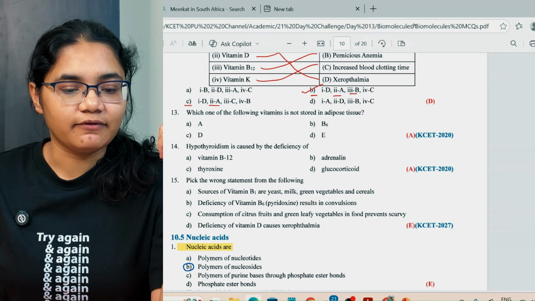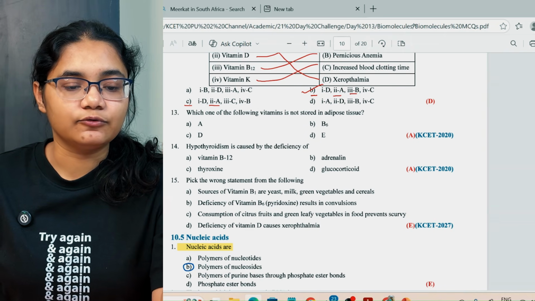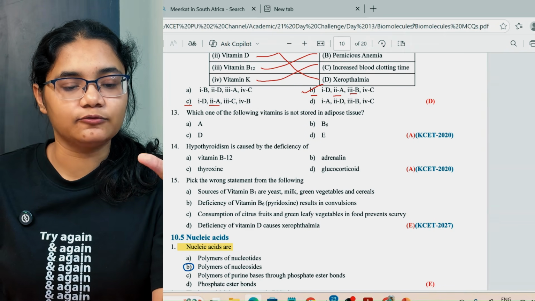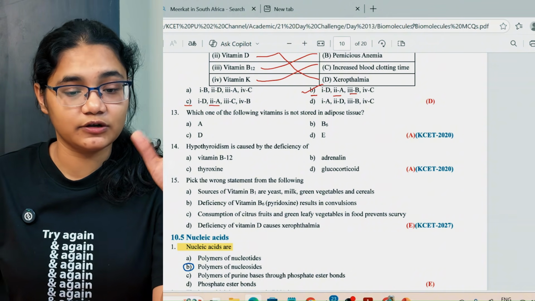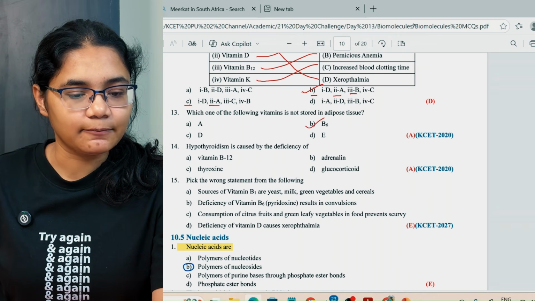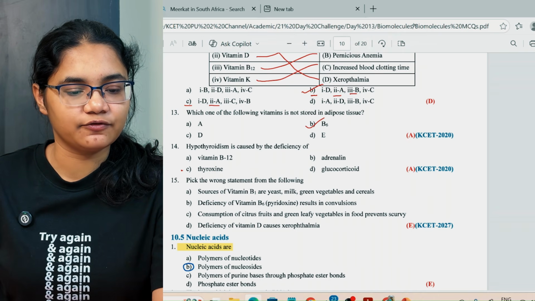Next, which one of the following vitamins is not stored in adipose tissue? Not stored means it is water soluble, so that is vitamin B. Hypothyroidism is caused due to the deficiency of thyroxine.